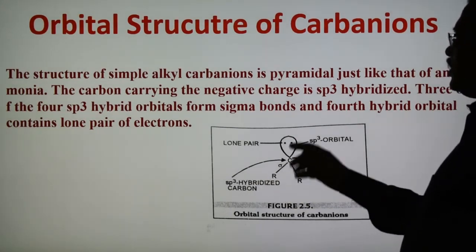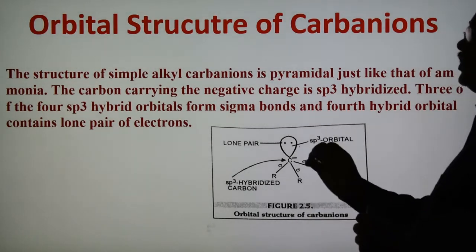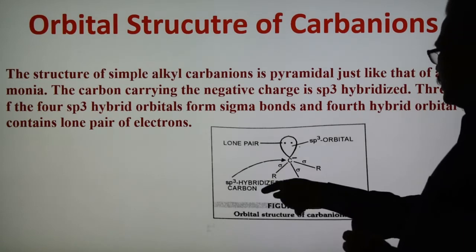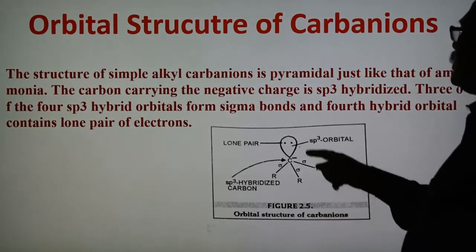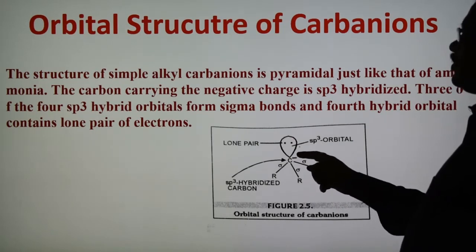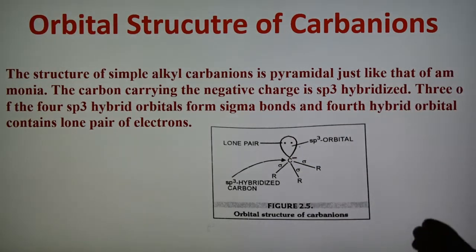Because of sp3 the shape is tetrahedral, and in a tetrahedral the bond angle is 109.28 minutes. But due to the presence of 1 lone pair, the structure of this carbanion is regarded as pyramidal in nature.